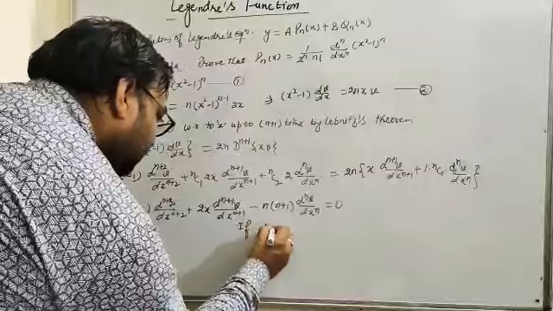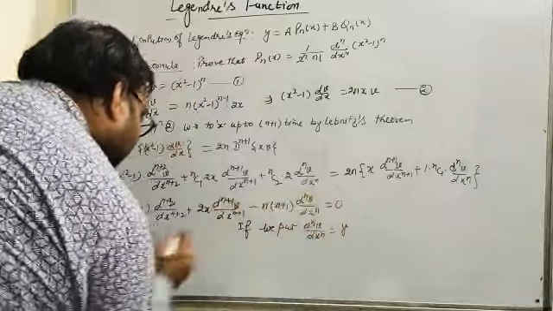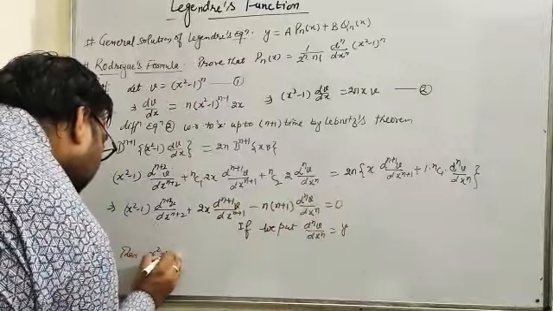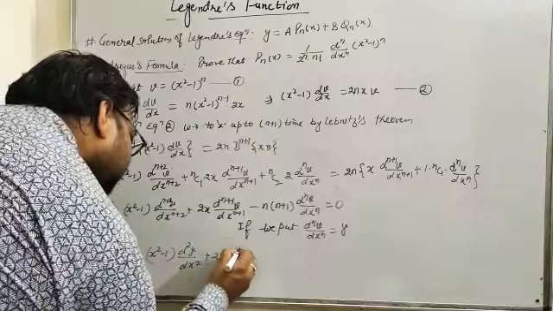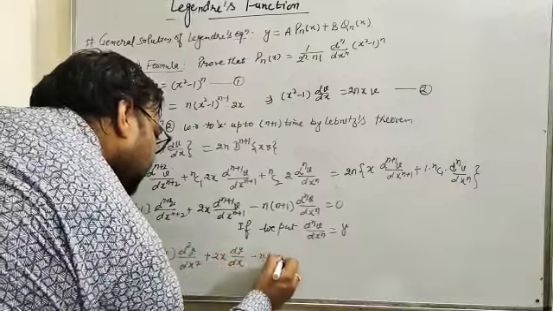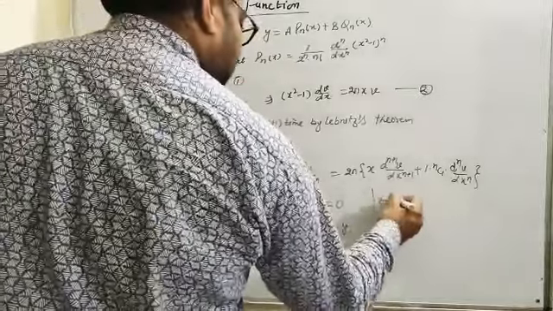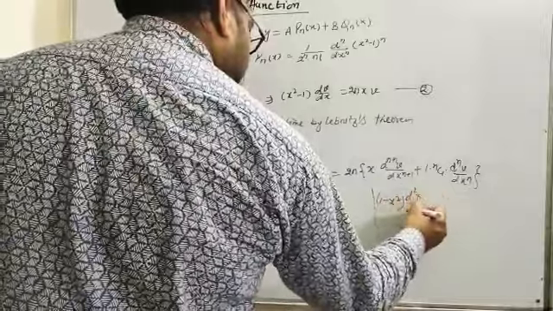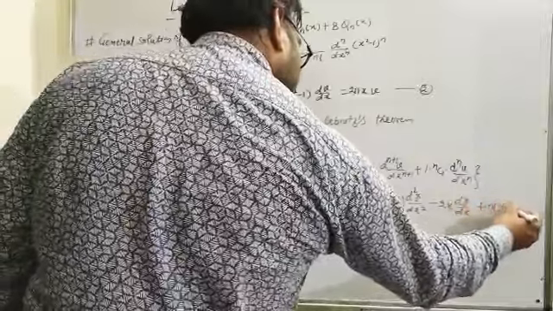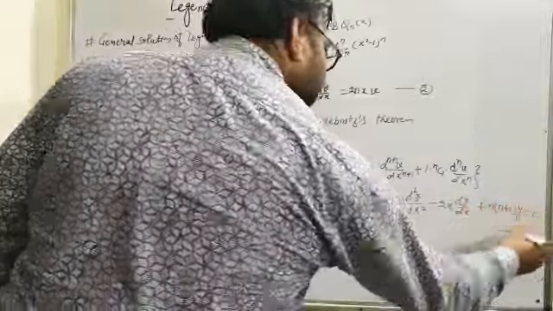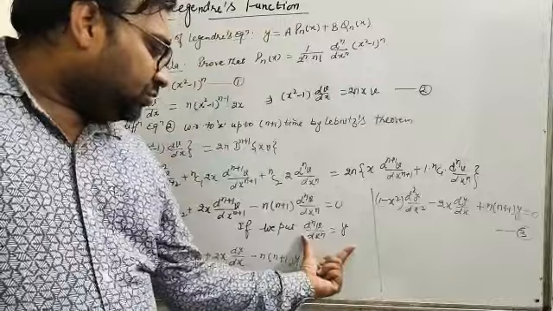If we put d^n v/dx^n equal to y, then (x² − 1) d²y/dx² plus 2x dy/dx minus n(n+1) y equals 0, or we can rewrite it as (1 − x²) d²y/dx² minus 2x dy/dx plus n(n+1) y is equal to 0. This is Legendre's equation. It arises only when we put d^n v/dx^n equal to y.